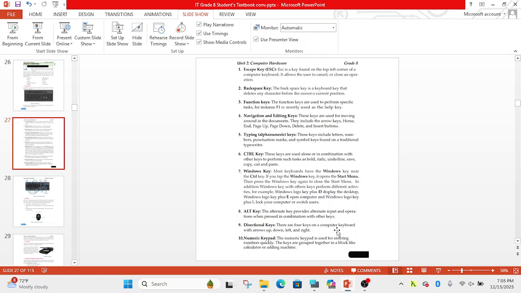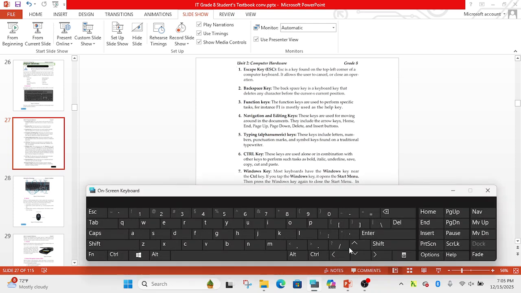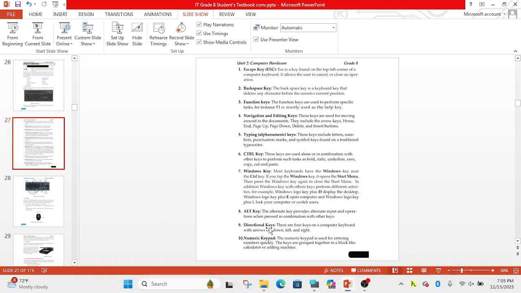Directional keys like left and down are, in addition to navigational keys, categorized under navigational keys, and we also call them directional keys. The numeric keypad here is at the right side of the keyboard. Num Lock: by turning on Num Lock we can type numbers only at the right side numeric keypad.